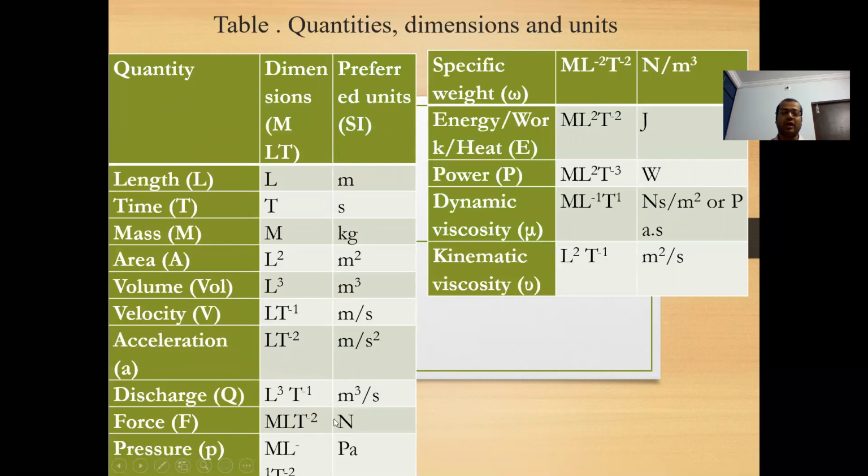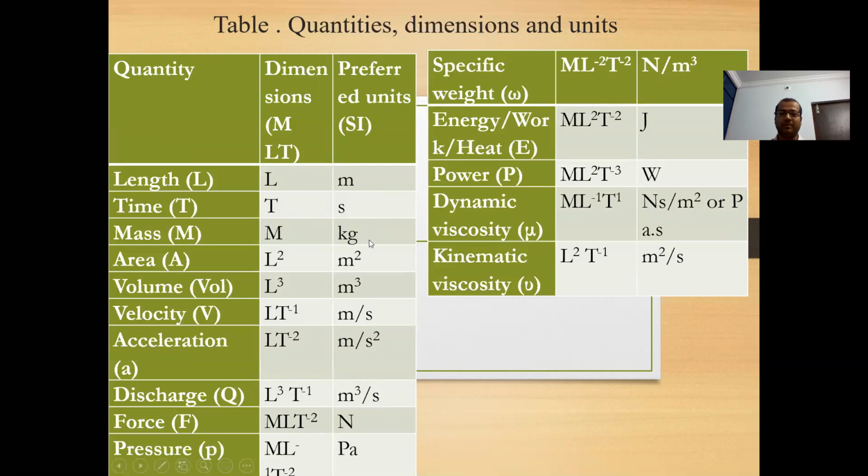and force is M L T to the power minus 2. So how are we getting this? Force is equal to mass times acceleration. So what is the dimension of mass? Capital M. Acceleration is L T to the power minus 2. Combined, we can say M L T to the power minus 2. Pressure, okay, like that. So this is about the dimensions and this is about units. So more often, if we know the dimension, we can find units and vice versa.